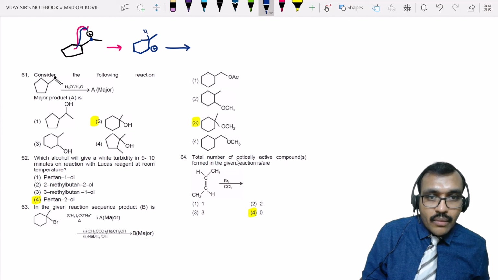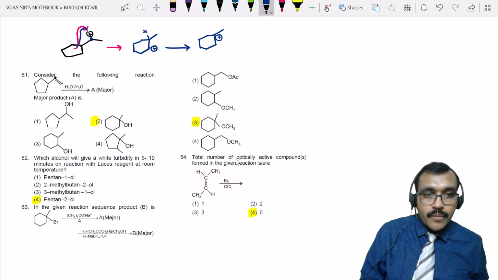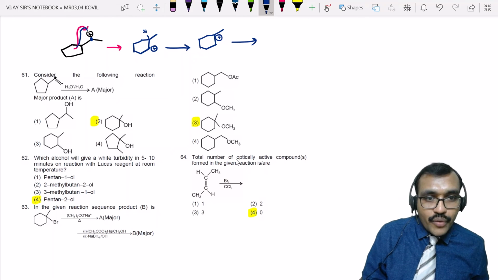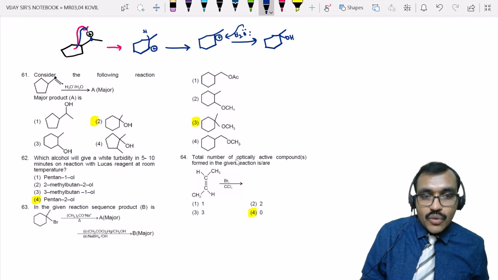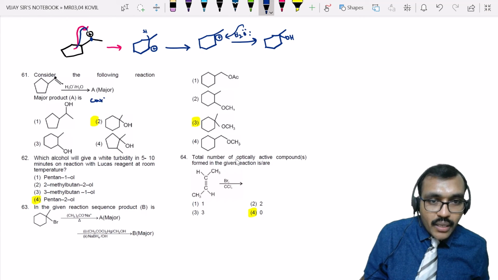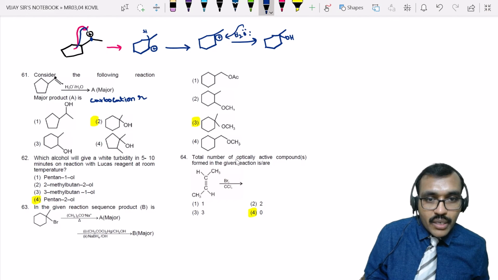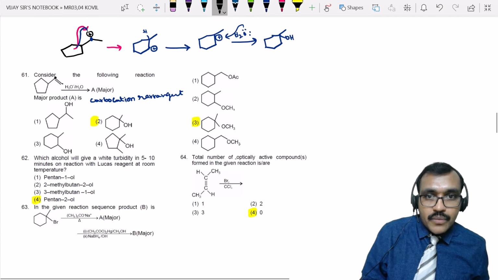Now again a shift, that hydrogen will be shifted here. Then you will get a tertiary carbocation. We know that tertiary carbocations are more stable. Then the nucleophile, which is water, its oxygen donates a lone pair of electrons, leading to the product formation. The final product will be this. So there will be carbocation rearrangement, and the carbocation rearrangement leads to the product. So this is the final product.